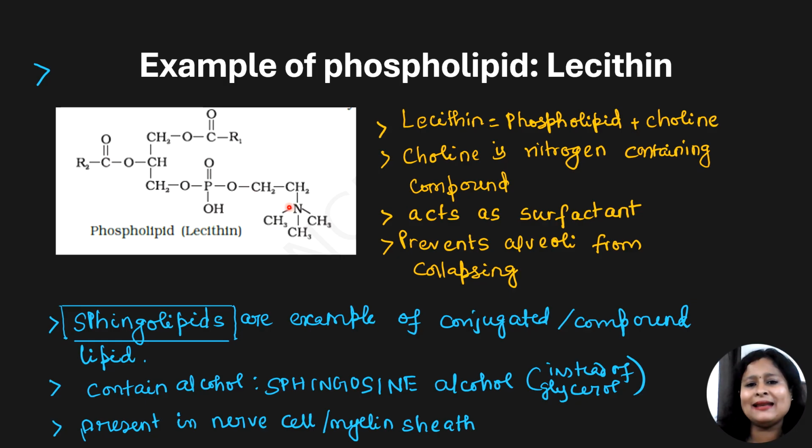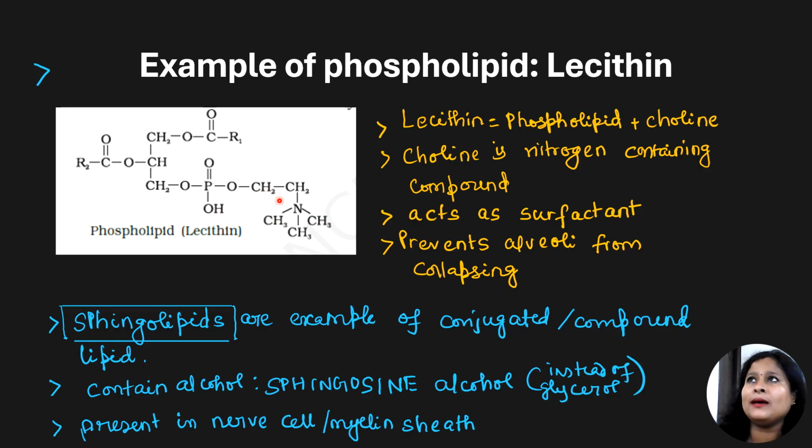Additionally, what do we add in lecithin? We add the choline group. What is choline group? Choline group is nothing but this group. This consists of CH2 and one nitrogen group to which three methyl groups are attached. How do you remember it? Phosphate group, you don't need to remember, it is easy.